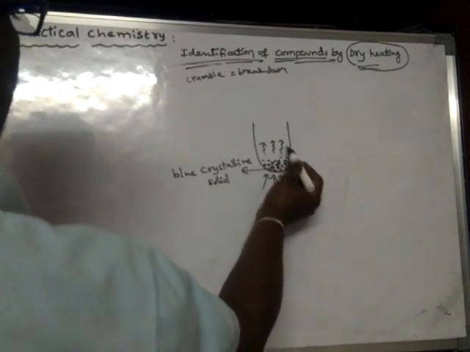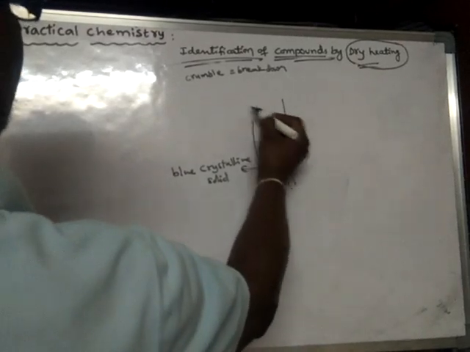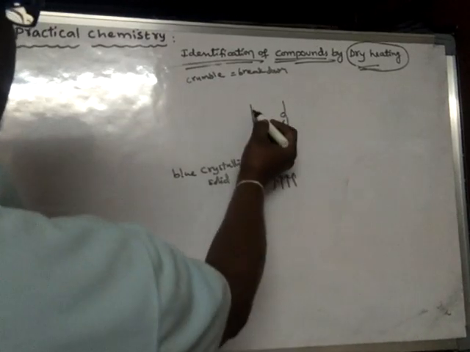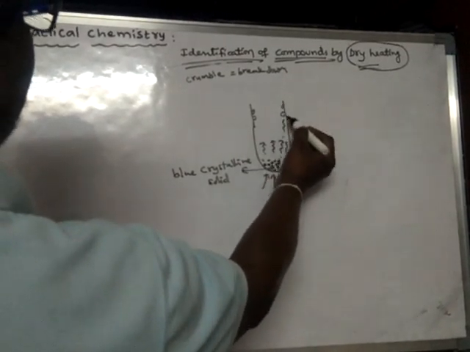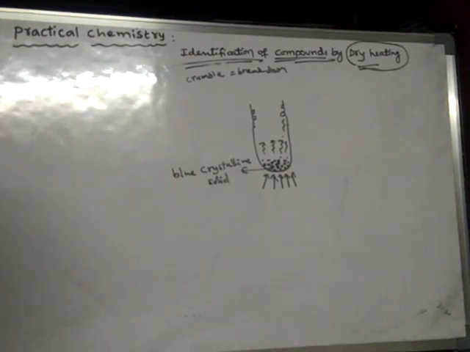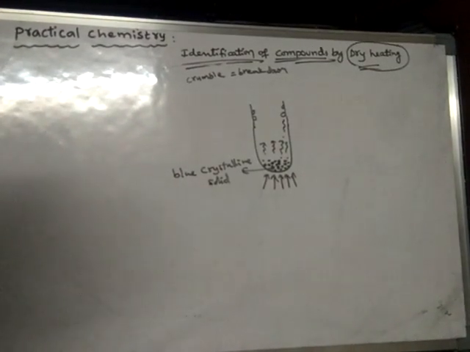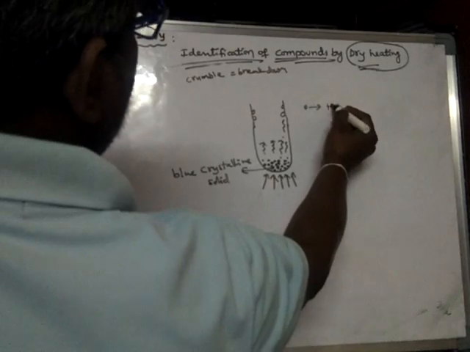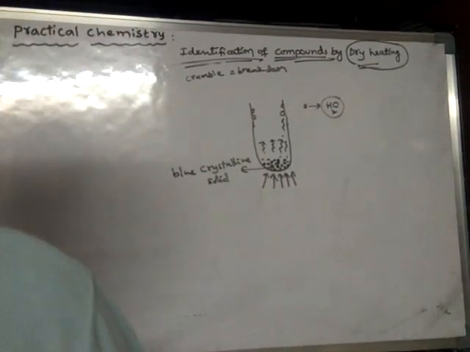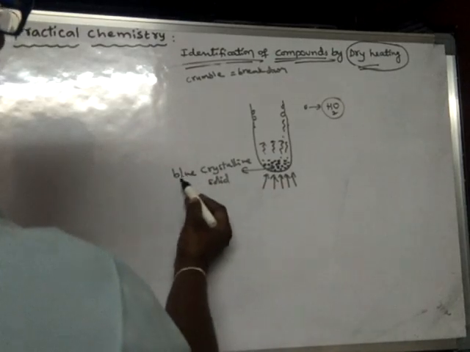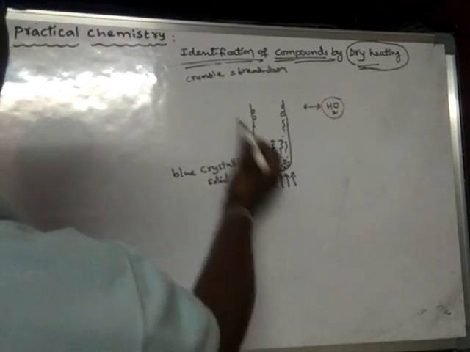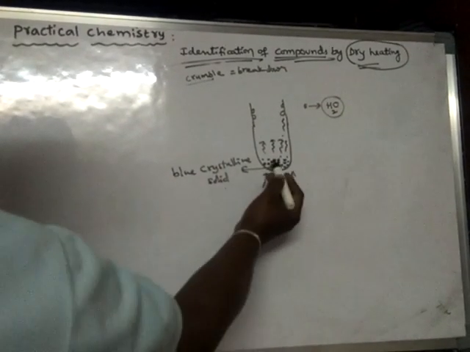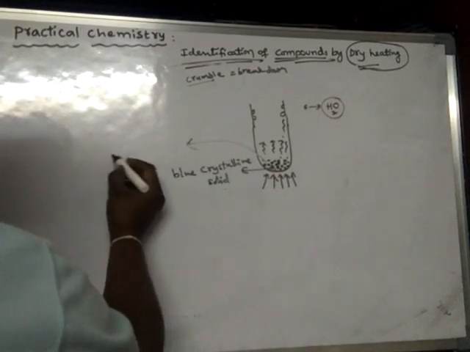When these steamy vapors condense on the cooler parts of the test tube, they produce tiny colorless liquid droplets, and these tiny colorless liquid droplets, when tested, were proved to be water. So from this it is understood that the blue crystalline solid crumbles and releases water vapor, so this particular substance is a hydrated solid.